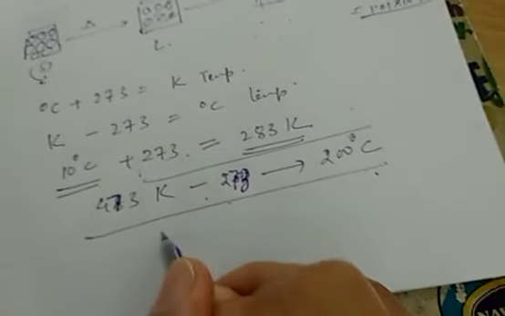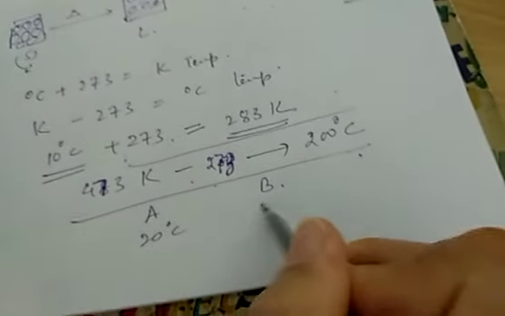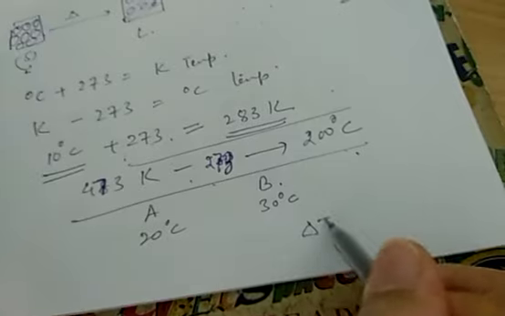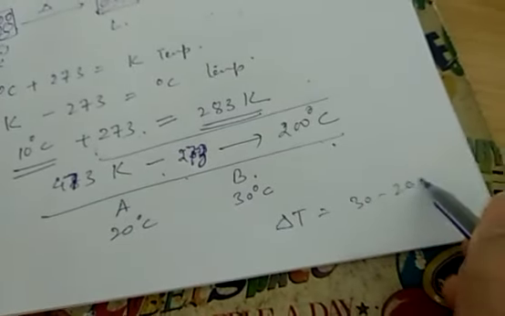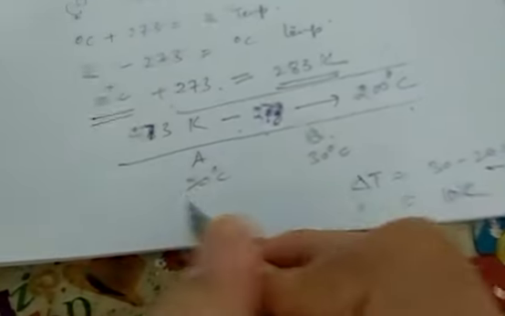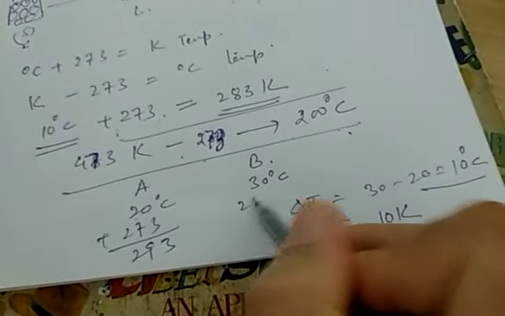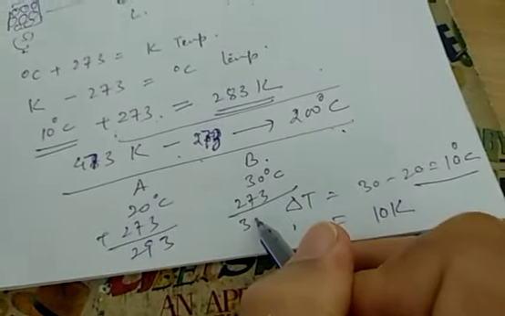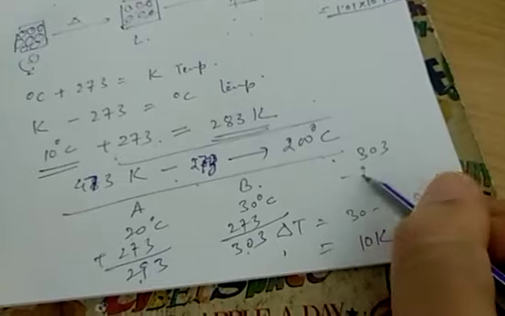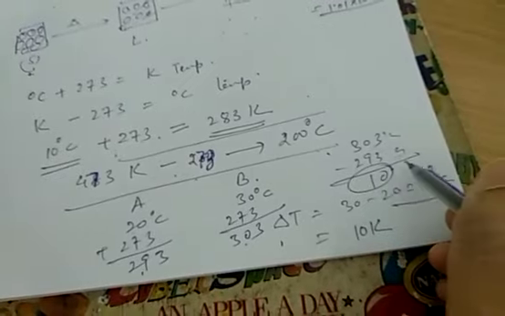इसलिए if we say A has the temperature 20 degrees Celsius, B has the temperature 30 degrees Celsius, what is the difference in temperature? Delta T is equal to 30 minus 20, which is 10 degrees Celsius. In Kelvin, the temperature difference remains the same, that is 10 Kelvin. कैसे देखेंगे? 20 plus 273 is equal to 293. 30 plus 273 is equal to 303. 303 minus 293 Kelvin is 10 Kelvin.